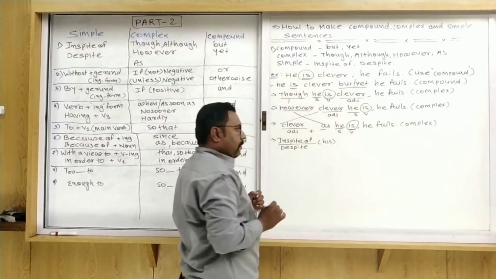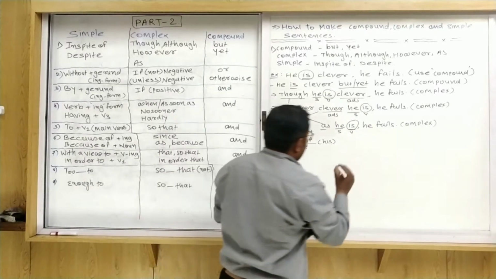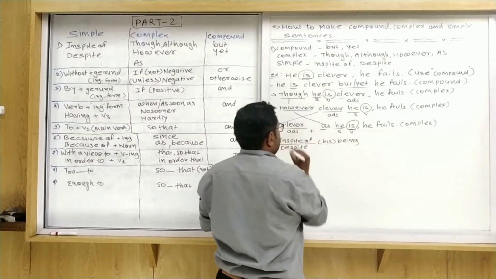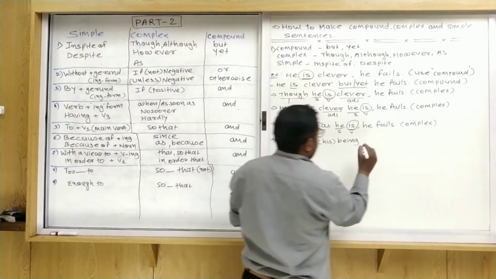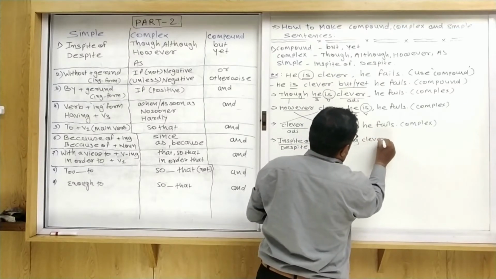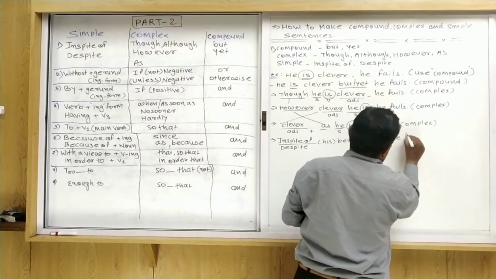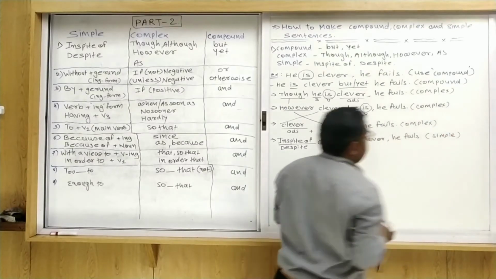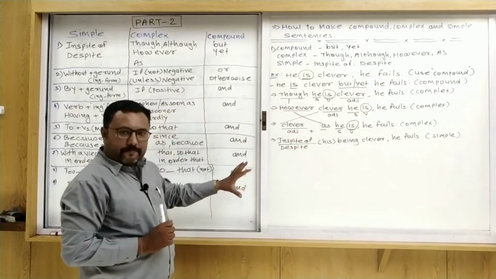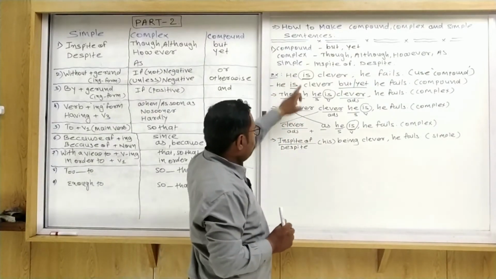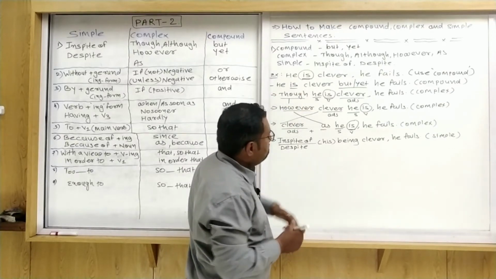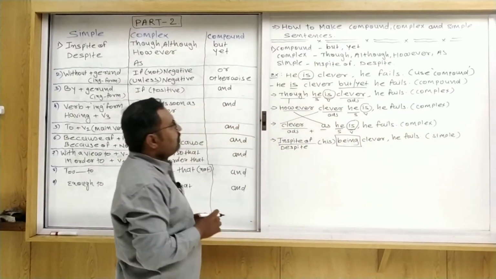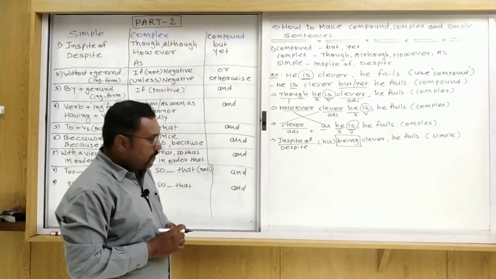So when a to be form is given, we have to write being, and after that the adjective clever. So: in spite of his being clever, he fails. That is a simple sentence. Understood, dear friends? When we use a to be form, at that time we use being, because am, is, are, was, were, shall, will are be forms, to be forms.